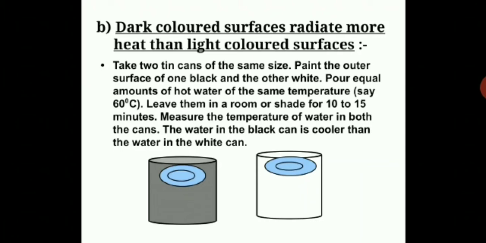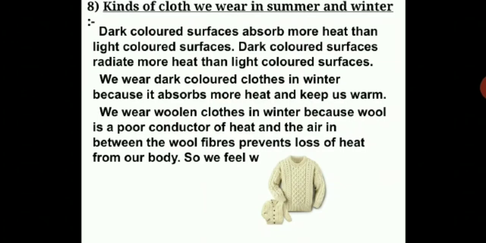You can use the lab thermometer. Measure the temperature of water in both the cans. What will happen? The water in the black can is cooler than the water in the white can. So this activity proves that dark colored surfaces radiate more heat than light colored surfaces. The only difference between the two cans was the color. Otherwise the amount of water and the temperature of the hot water were the same. So this property of dark colored surfaces radiating more heat than light colored ones has been proven with this simple activity. Just a revision for you, children, you just have to go through the concepts.